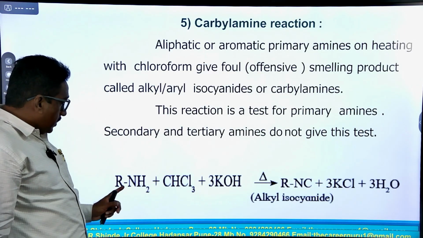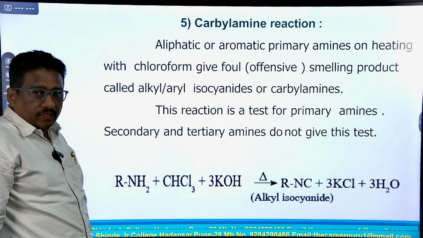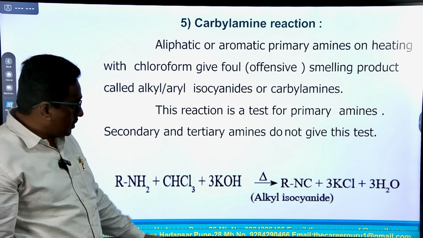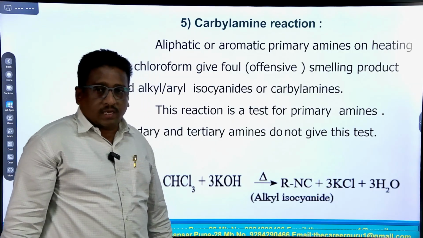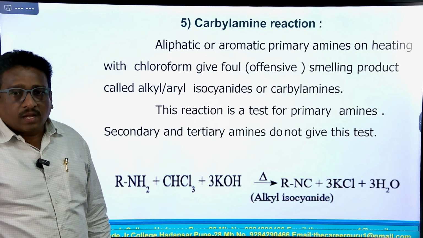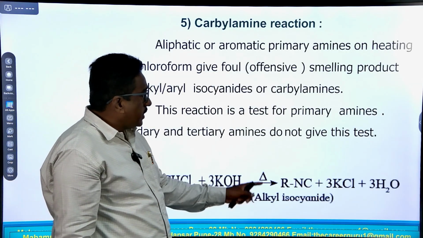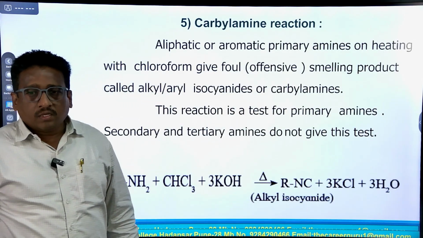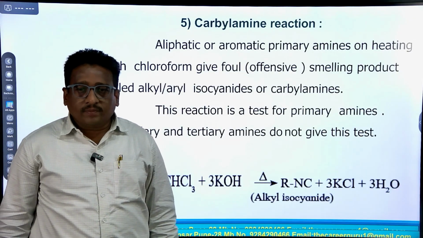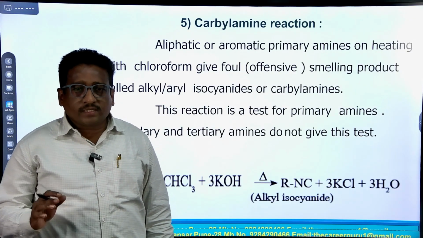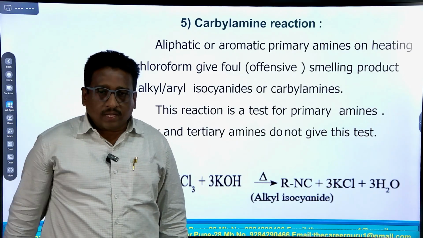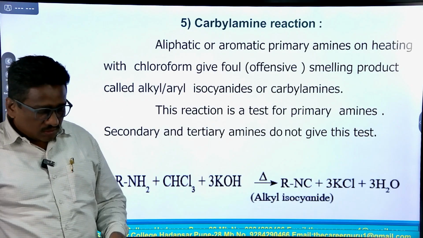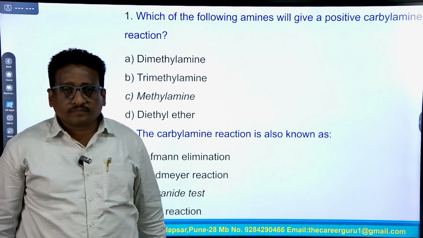So, for example, RNH2, a primary amine, reacts with chloroform and 3 molecules of KOH on heating to give RNC, alkyl isocyanide, also called alkyl carbylamine, plus 3 molecules of KCl plus 3 H2O. These are the side products of this reaction. So, this test is given only by primary amines. Secondary amines and tertiary amines do not give this carbylamine test.